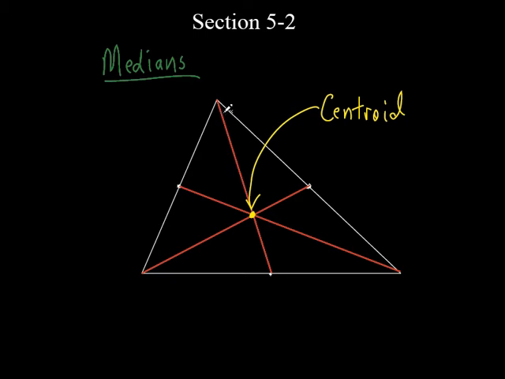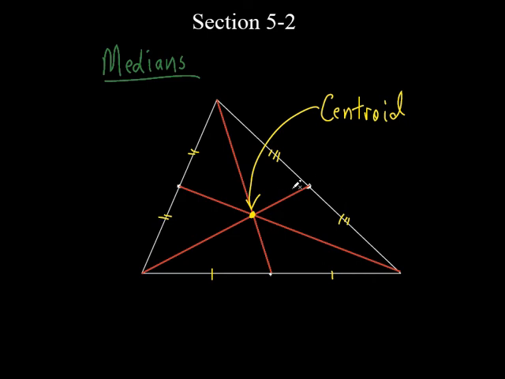Well, we didn't go straight down. We bisected each angle for the incenter. But here we're not bisecting the angle. I never said we're bisecting the angle here. We started from here and we went where? To the midpoint of the opposite side. So that means that this side and this side are equal. This segment and this segment right here are equal, and this one are equal. Agreed? Okay.